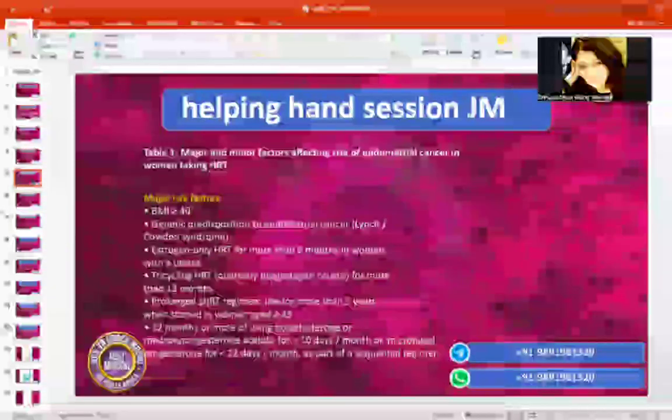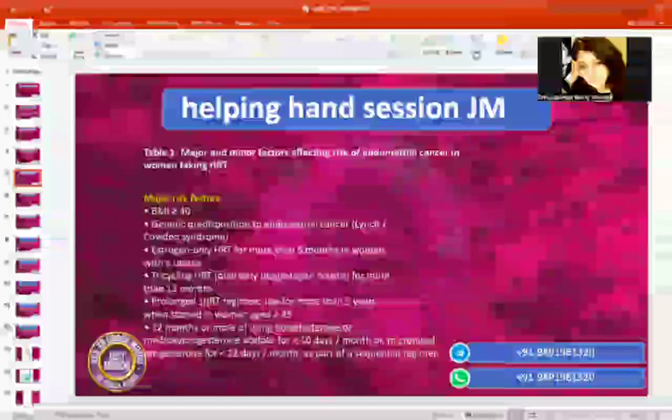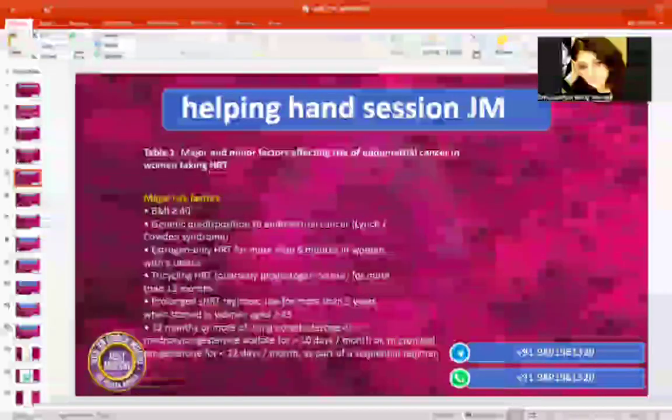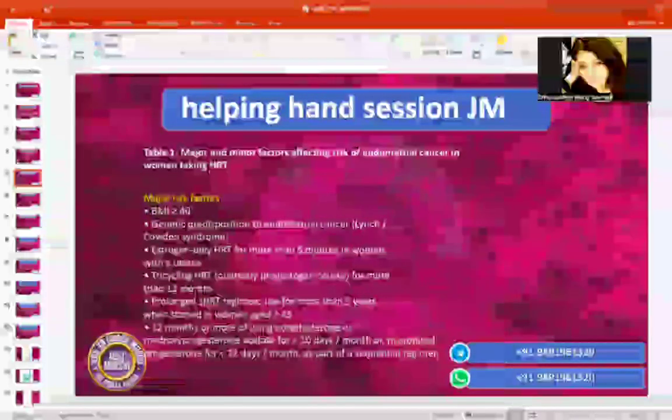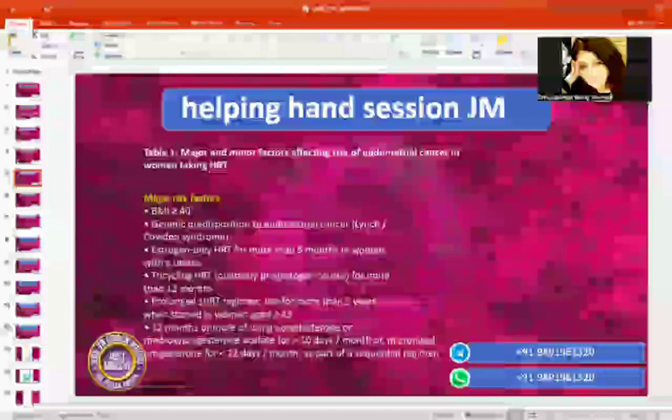So what are you going to ask? You are going to ask her BMI. You are going to ask her if there is any history of this syndrome. You are going to ask her if she is on estrogen only for more than 6 months. So that you are going to ask in your preparation only. Tricycling, you are going to ask in preparation only. So in these two questions, you are going to ask whether there is any family history of cancer like this.